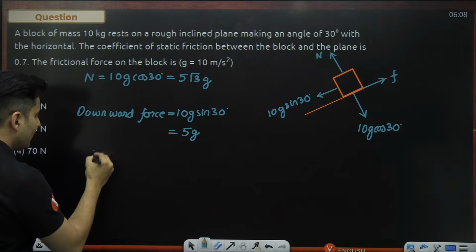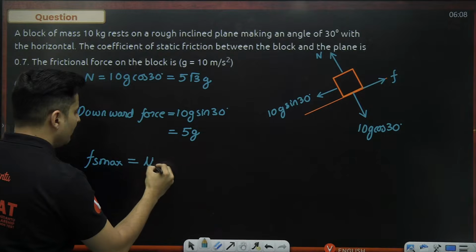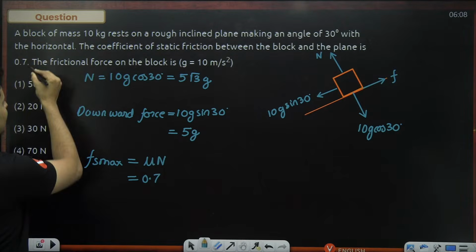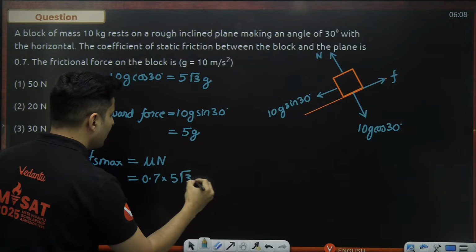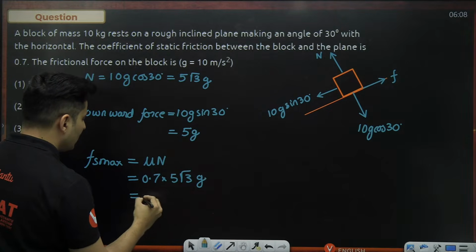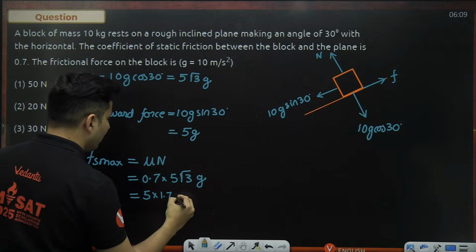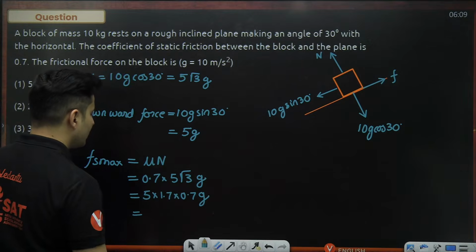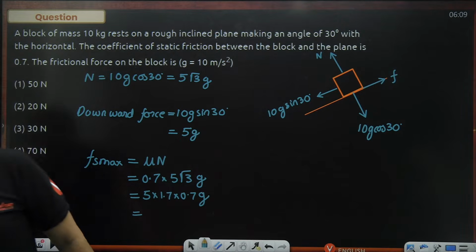Now let's think, what is the maximum frictional force possible, which is mu into N. Mu is 0.7 as per the given data. Normal force is 5 root 3 multiplied by g. Now root 3 value is 1.7, and this into 0.7 into g. Is that right, guys? Everybody with me? Pakka till this point.